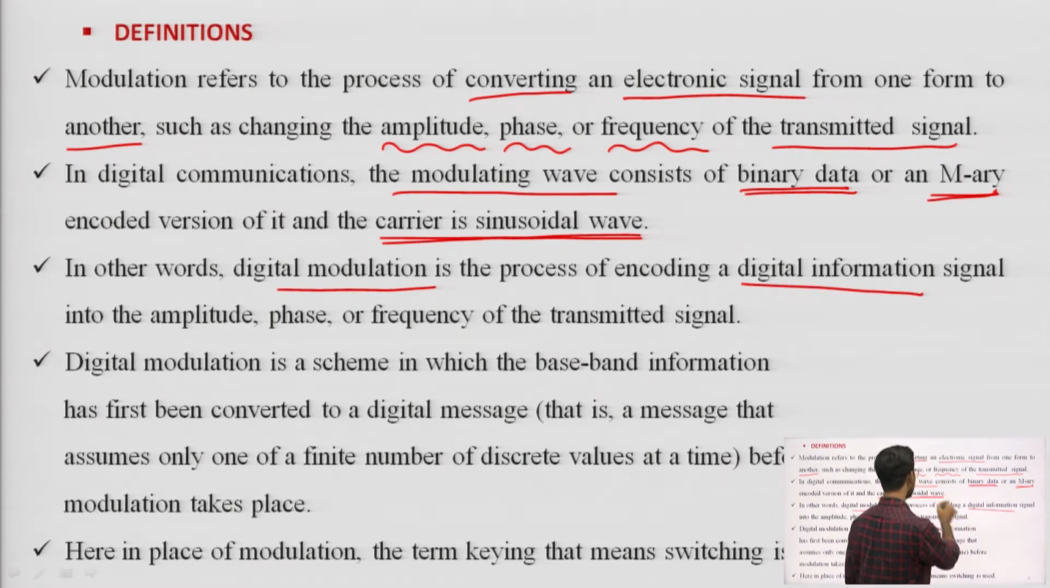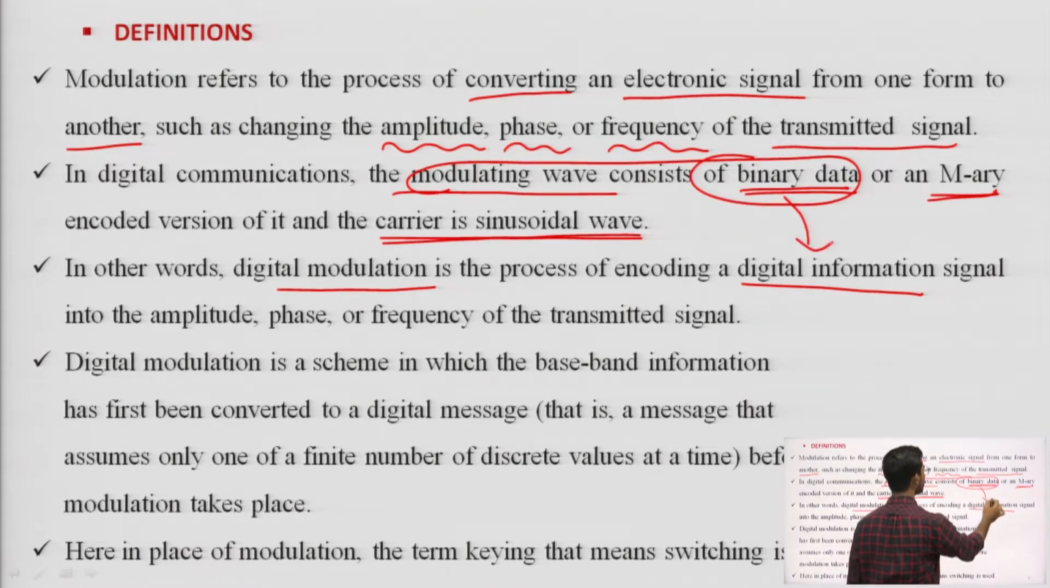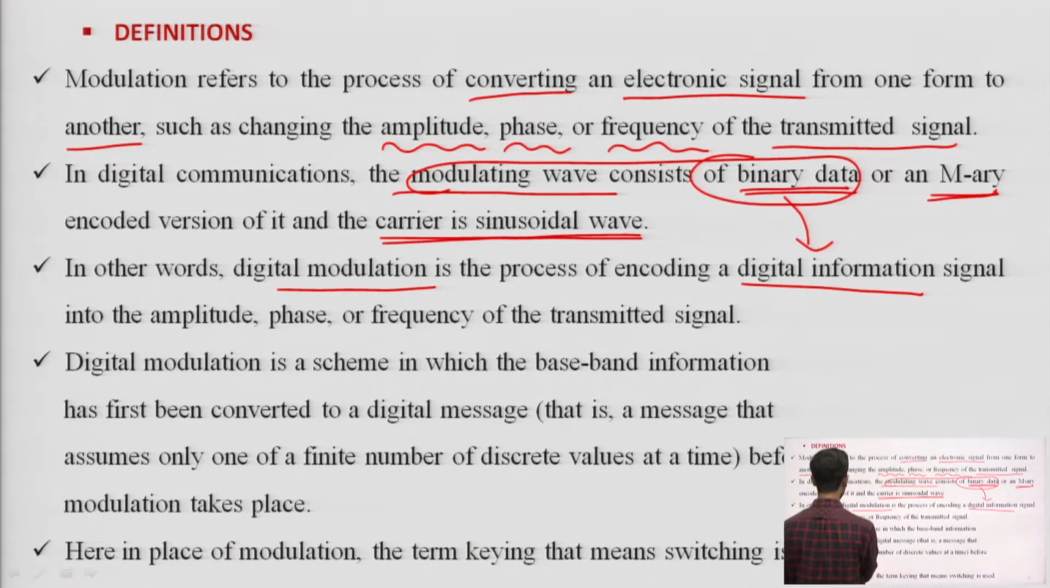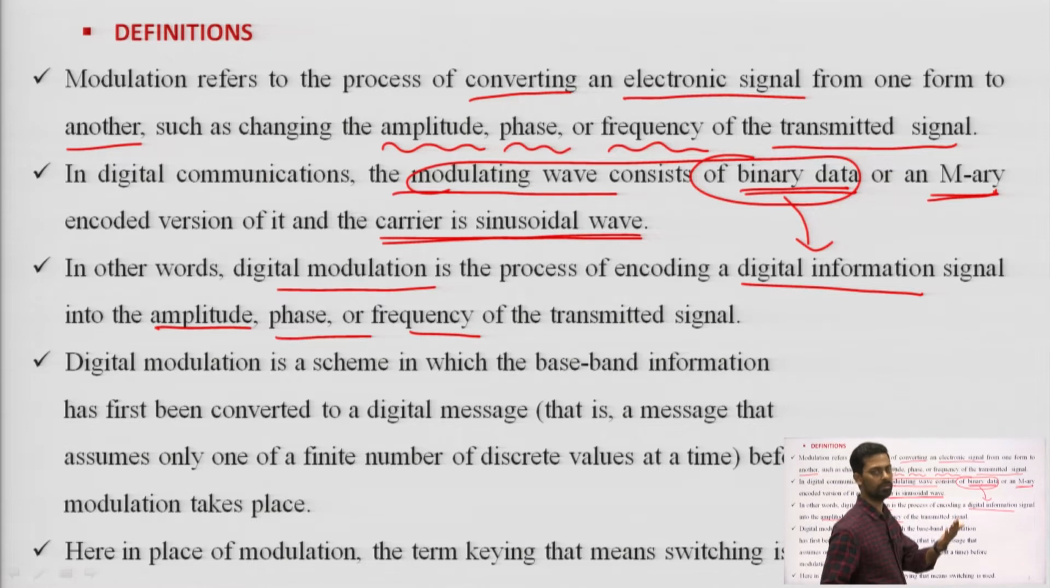So, in other words, digital modulation is the process of encoding digital information. We are encoding the digital information, which is your binary data, into the amplitude, phase and frequency of the transmitted signal. We will see what happens when I change the amplitude, what happens according to phase, and what happens according to frequency.